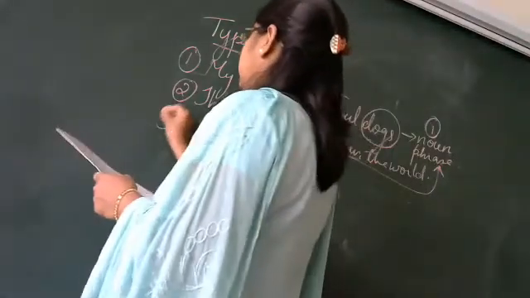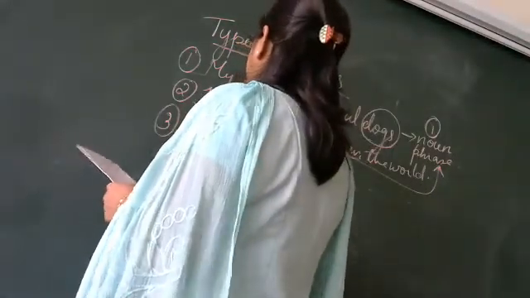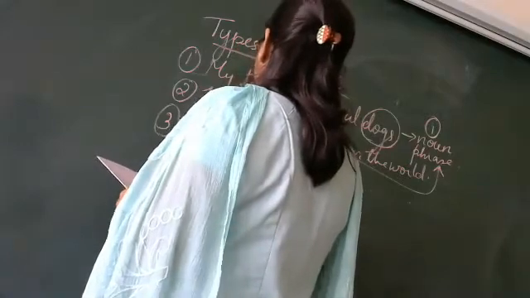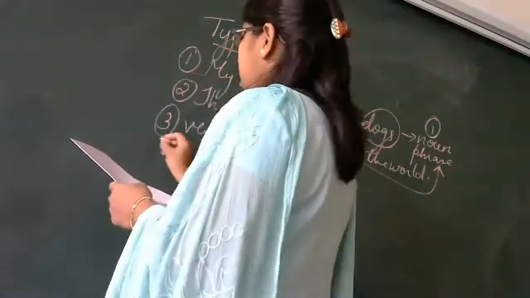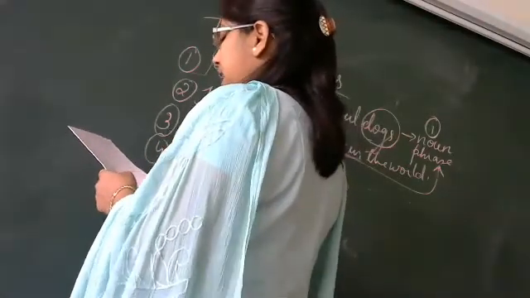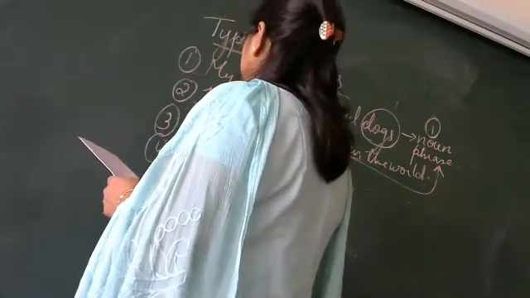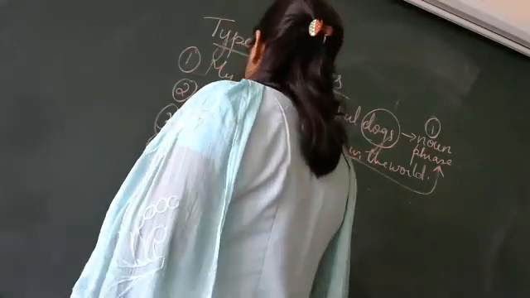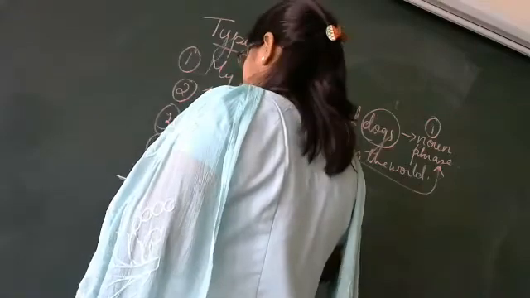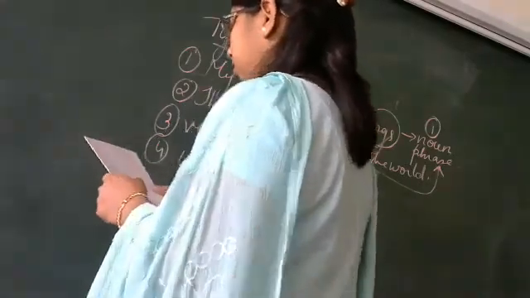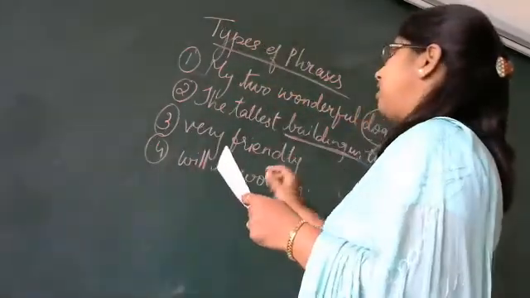Now, the third sentence, very friendly. I mean, this is a phrase, not a sentence exactly. Very friendly and will be walking. So these are two phrases now.